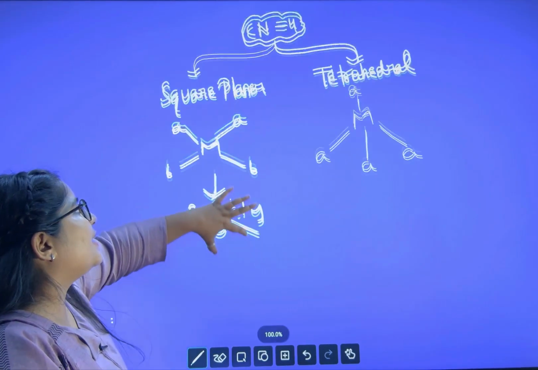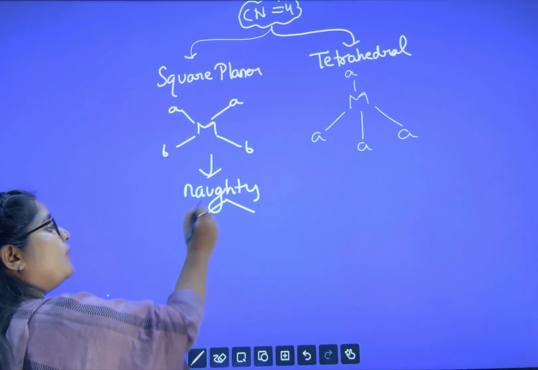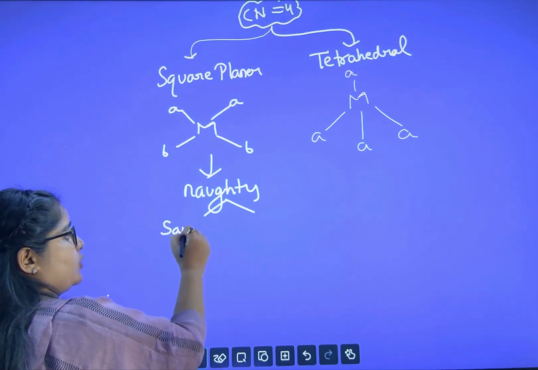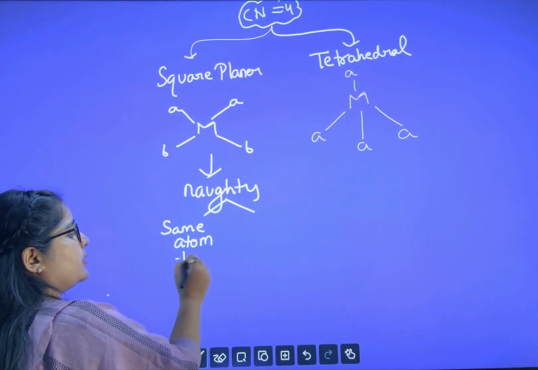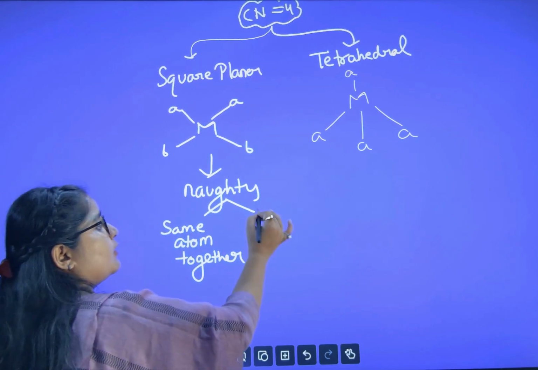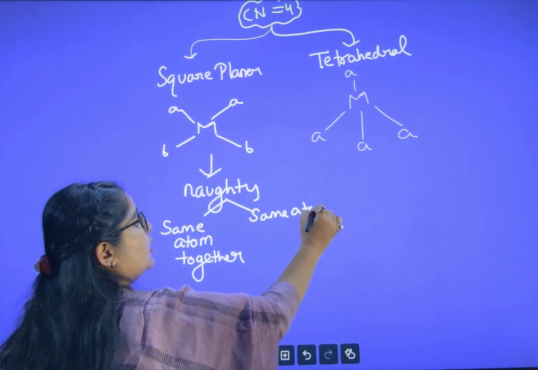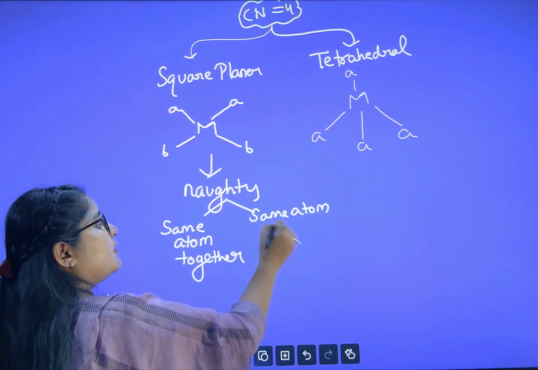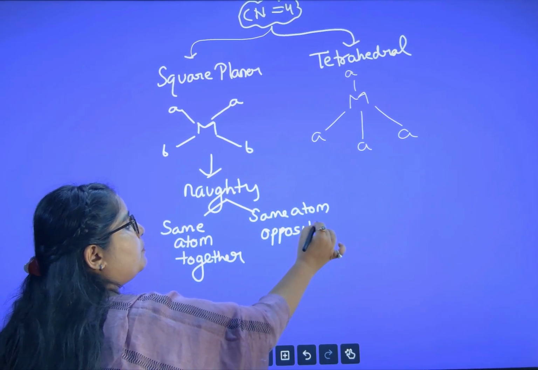So square planar is just like your friendship, very naughty. So when the same atoms are together, on the same side, or, in the next case, after a fight, the same atoms will be on the opposite side.